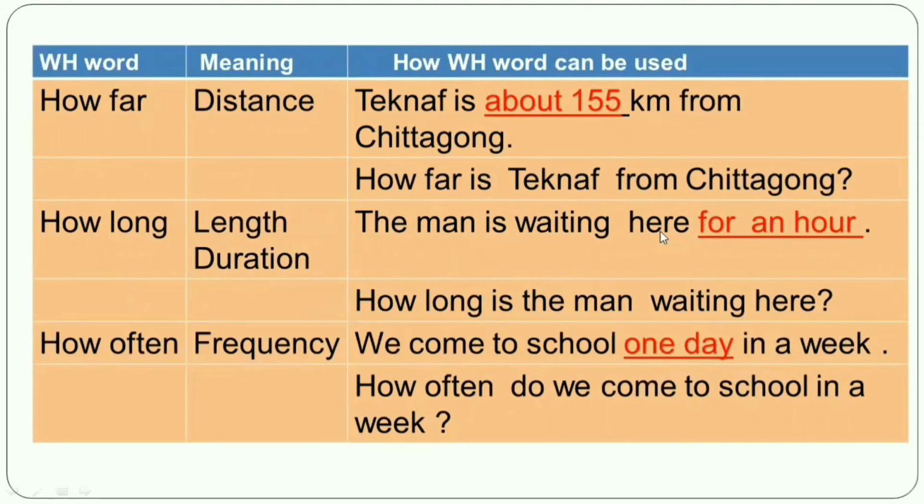The man is waiting here for an hour. Look at the underlined word for an hour. It indicates the time, okay? Length of the time, duration. So WH word will be how long. Here you can see how long. And is there any auxiliary verb? Yes, is. So right here is, and the subject, the man, and the main verb of the sentence, waiting here. So how long is the man waiting here? And question mark will be given.